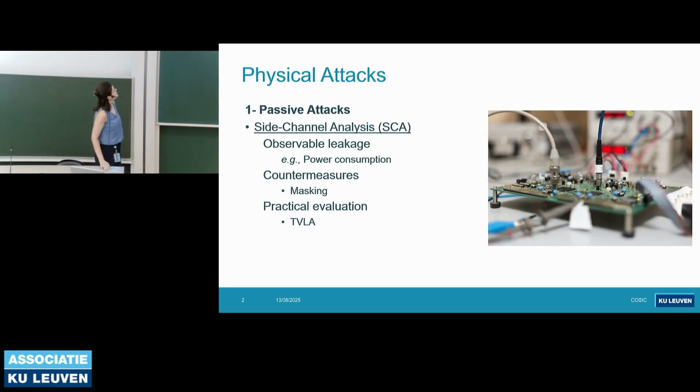So let's first start with some background on physical attacks. Cryptographic algorithms are designed to be secure against cryptanalytic attacks, but their implementations are still prone to physical attacks. The first group is the passive attacks, which is the well-known side channel analysis, in which the adversary is exploiting the observable leakage coming from the physical effects in the hardware device. For example, they can exploit the data-dependent power consumption.